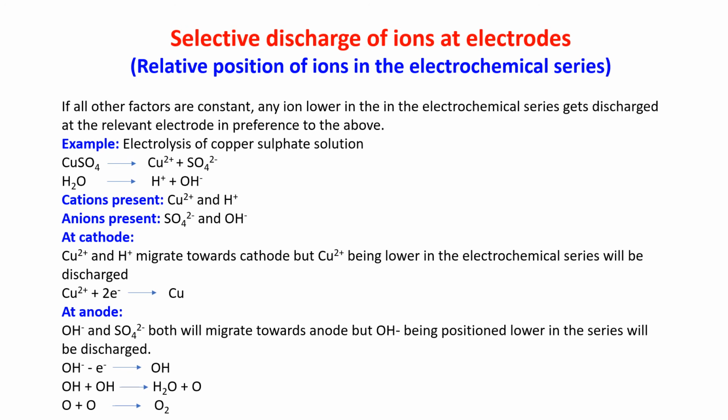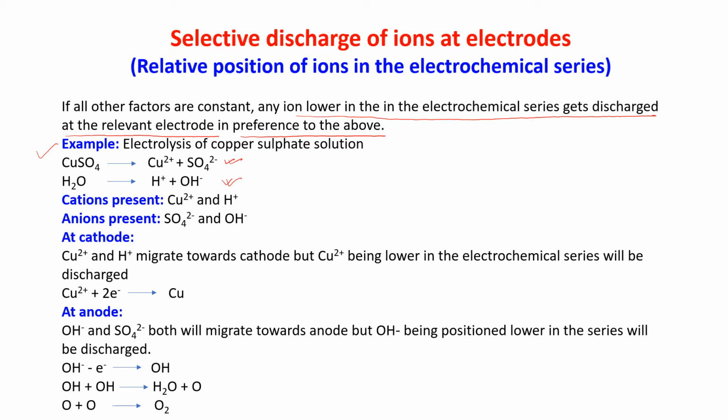See here, relative position of ions in the electrochemical series. If all other factors are constant, any ion lower in the electrochemical series gets discharged at the relevant electrode in preference to the ones above. Now see the example, electrolysis of copper sulfate. Suppose we are electrolyzing copper sulfate solution, so we are taking copper sulfate in water. Copper sulfate will dissociate into Cu2 plus and SO4 2 minus, and as there is water in the solution, water is also dissociated into H plus and OH minus ions.